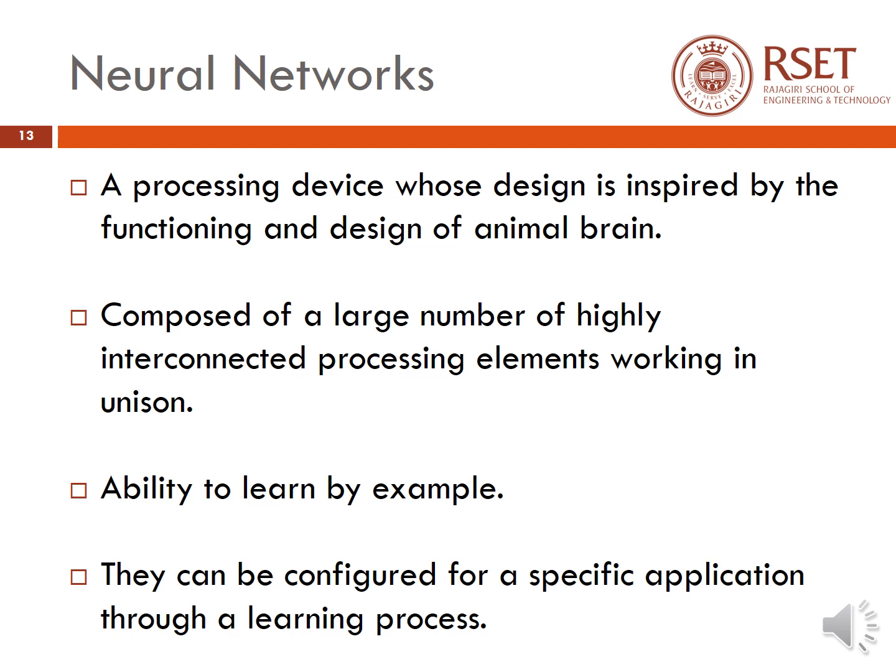Another advantage is that they can be configured for a specific application through a learning process. Such neural networks are well suited for real-time systems because of their fast response and computational time, and they also make use of parallel architectures. So this is the first main topic in soft computing, that is neural networks. It is inspired by the design of animal nervous systems.